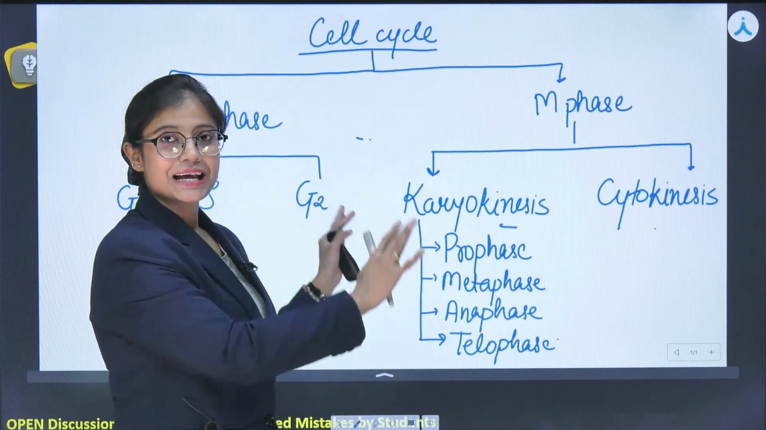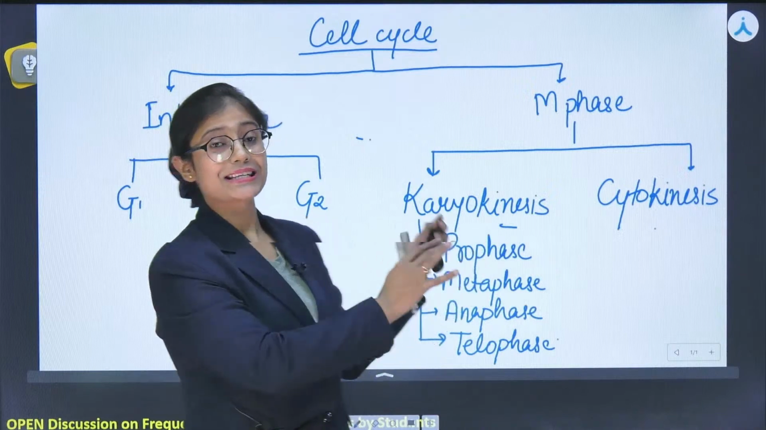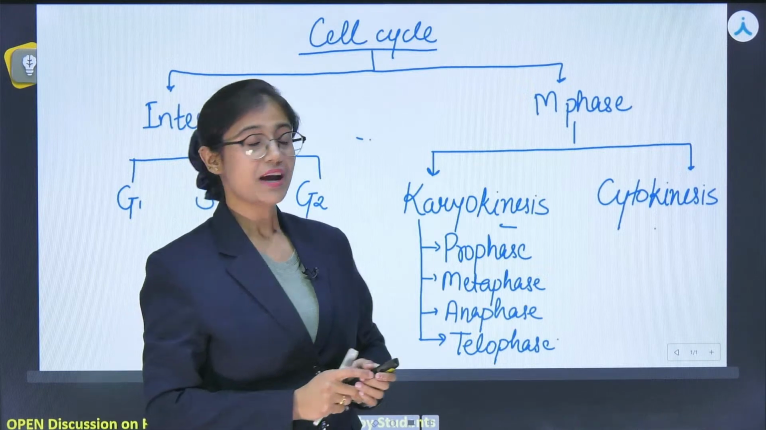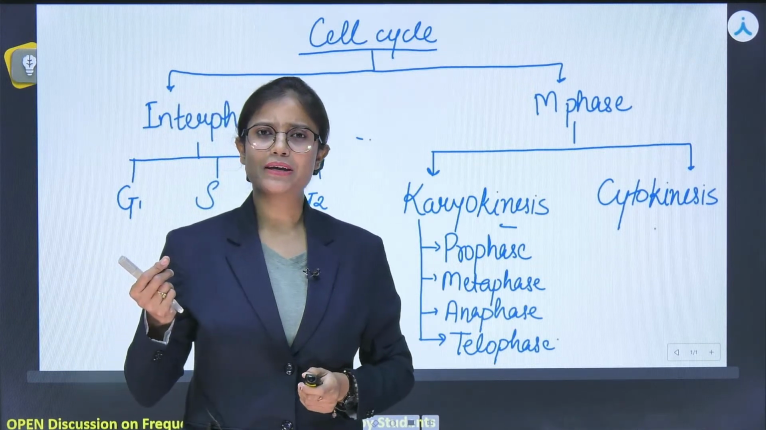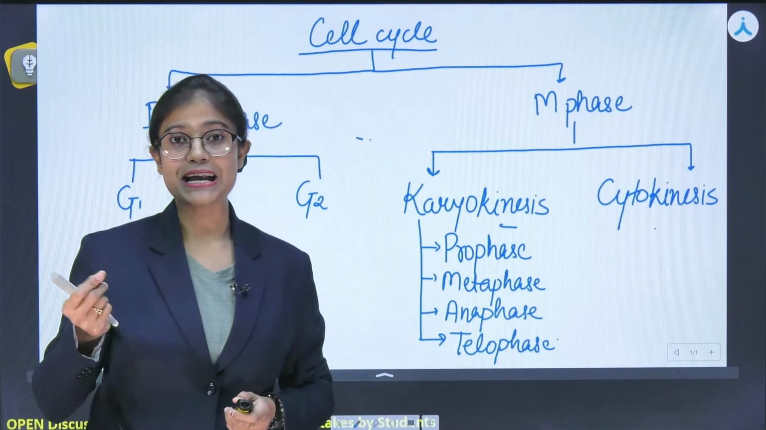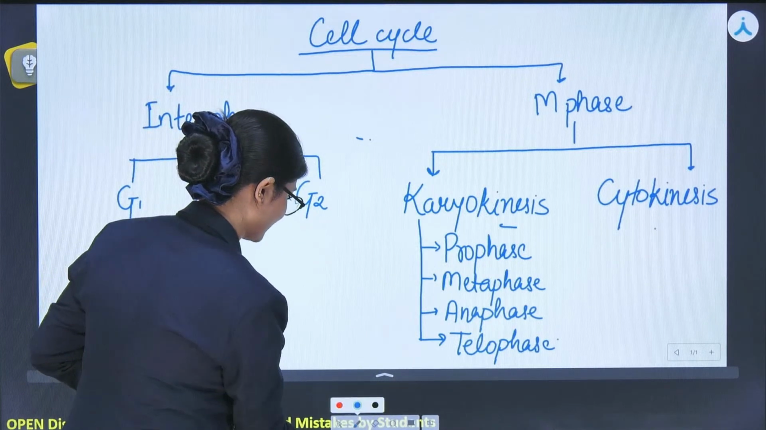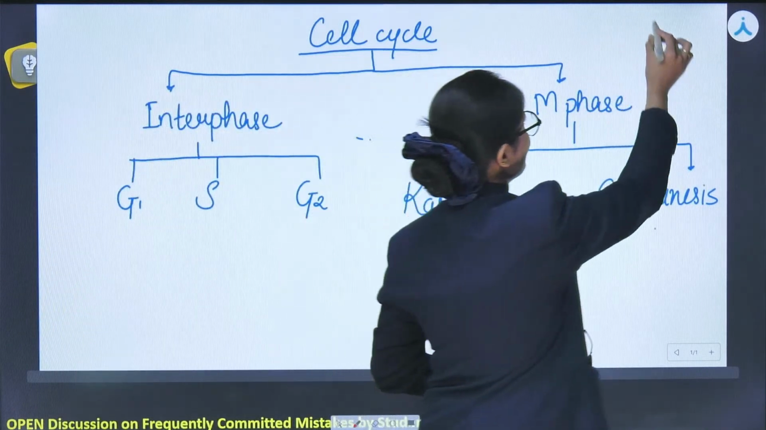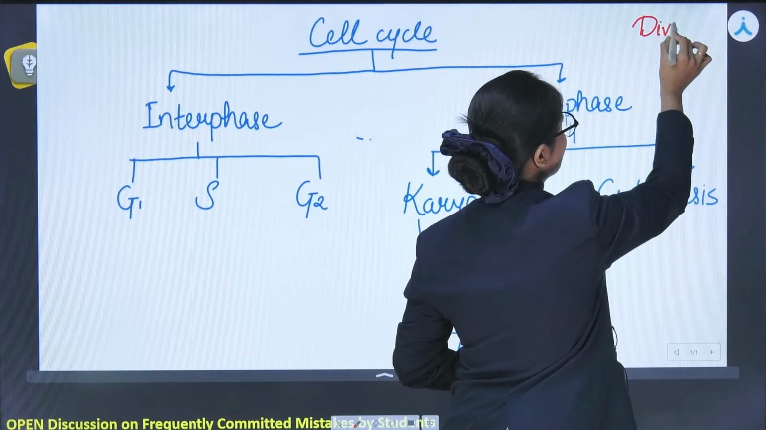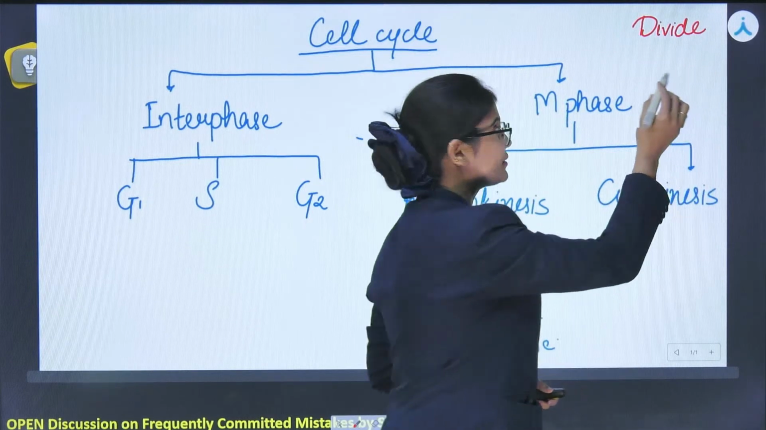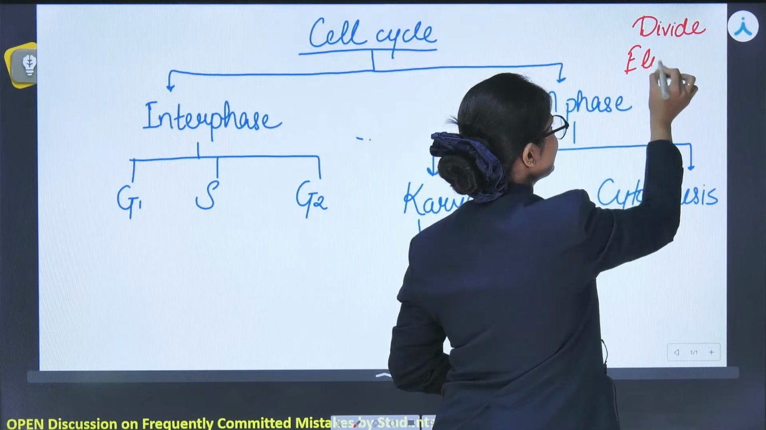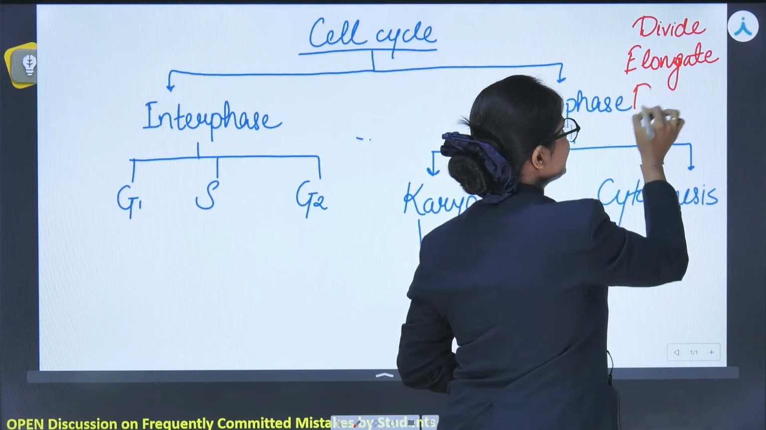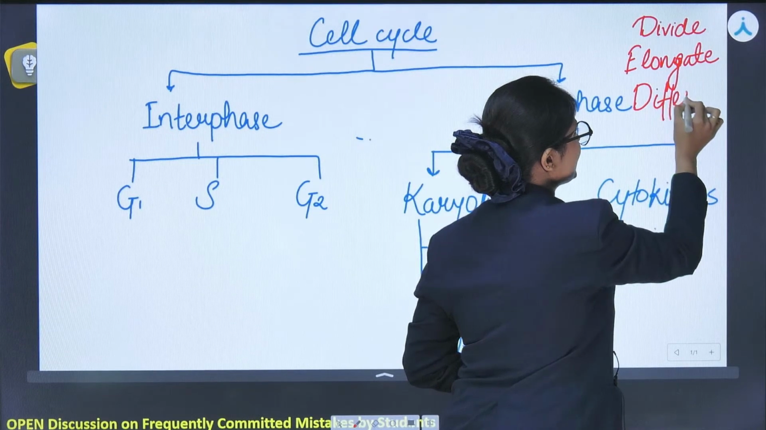Right, so this is the basic idea of the cell cycle, or the division, how it proceeds and how the complete cell cycle appears. Now, what are the major functions that a cell does? If we see what functions it can do, first it can divide, or it will elongate, and or it will differentiate.